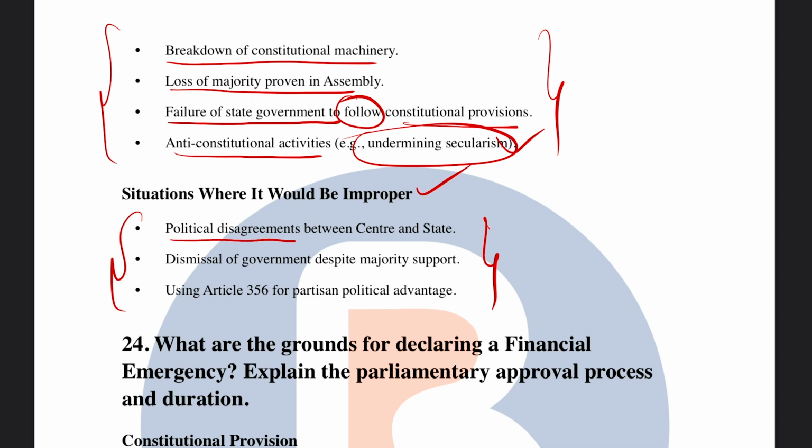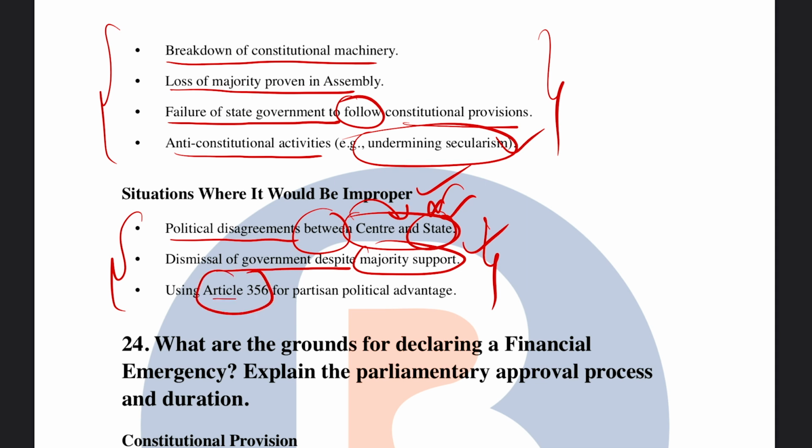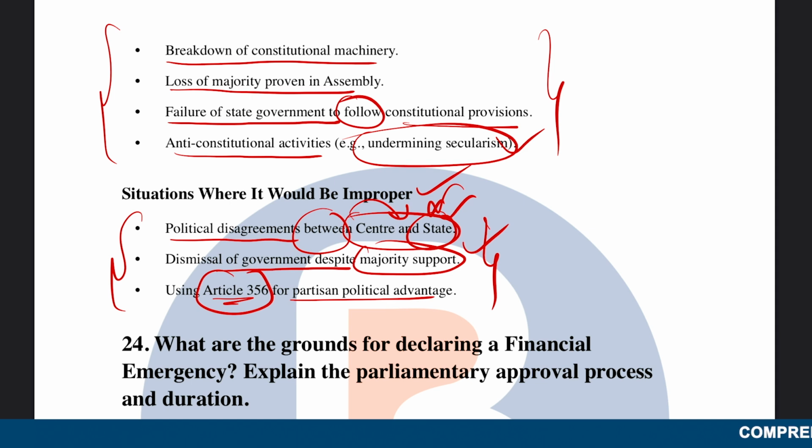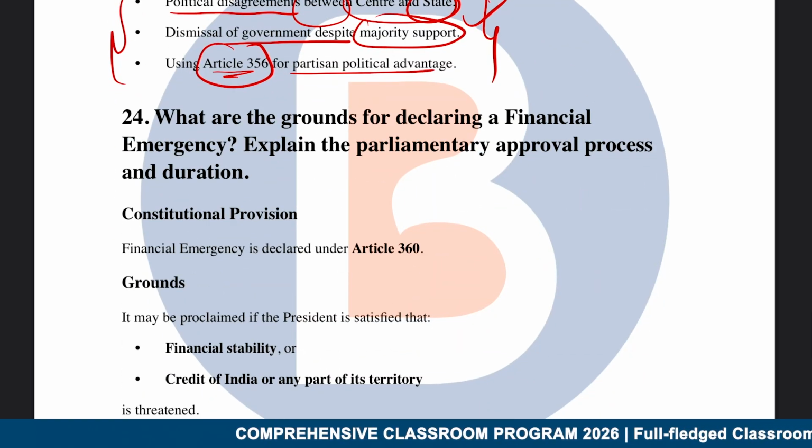First is the political disagreements between the center and state. It doesn't essentially mean that now that particular state has to be put under the watch of the center or put under the president's rule. Second is the dismissal of government despite a majority support. This is also not a valid reason. Third is using Article 356 for partisan political advantage. So for any political advantages or any political means, it shouldn't be used as a tool, is what that point refers to.